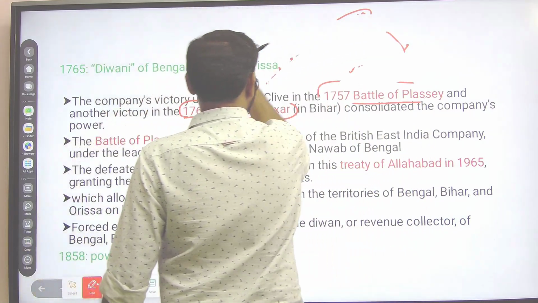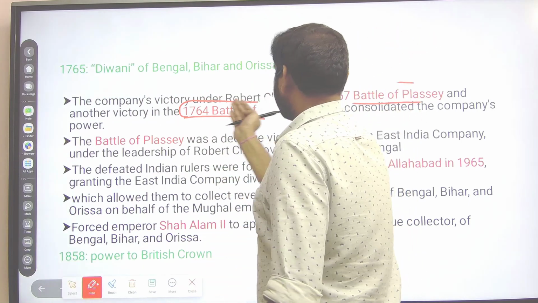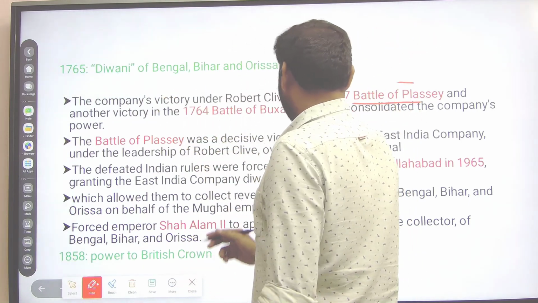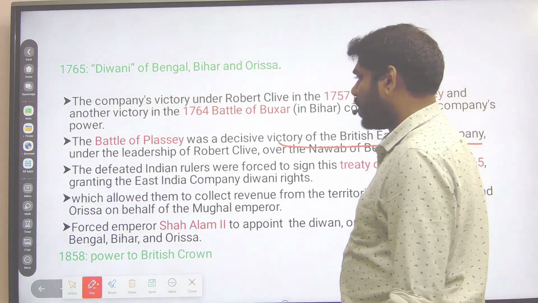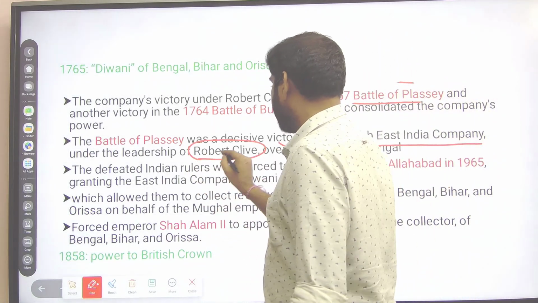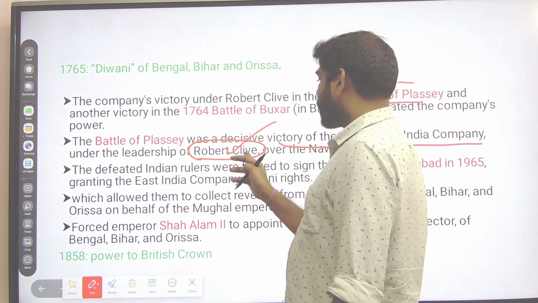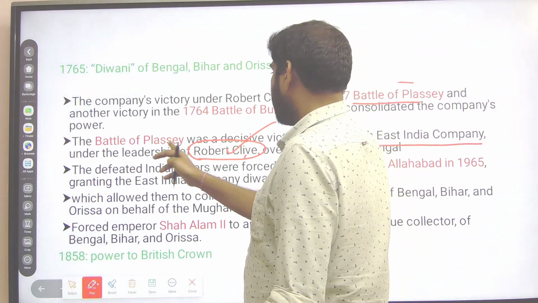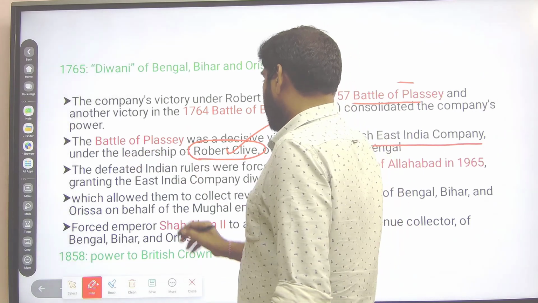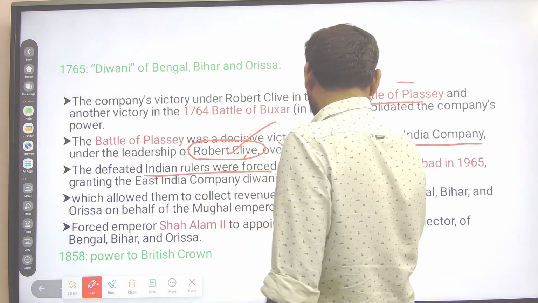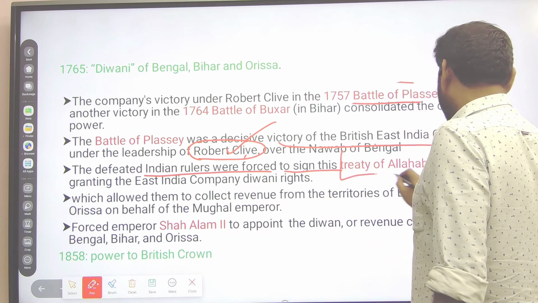So next, moving forward, after these two important events, the Battle of Plassey was the decisive victory of the British East India Company under the leadership of Robert Clive. Very, very important from the prelims point of view. Robert Clive was the leader of the British East India Company in the Battle of Plassey, and the defeated rulers signed the Treaty of Allahabad.